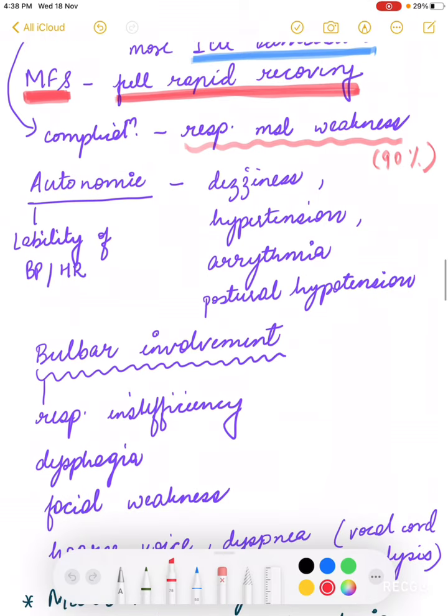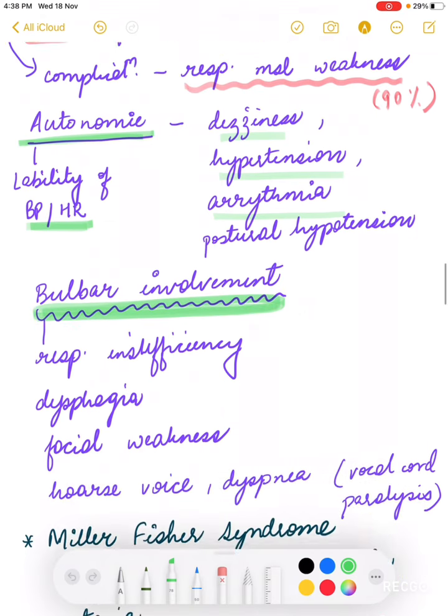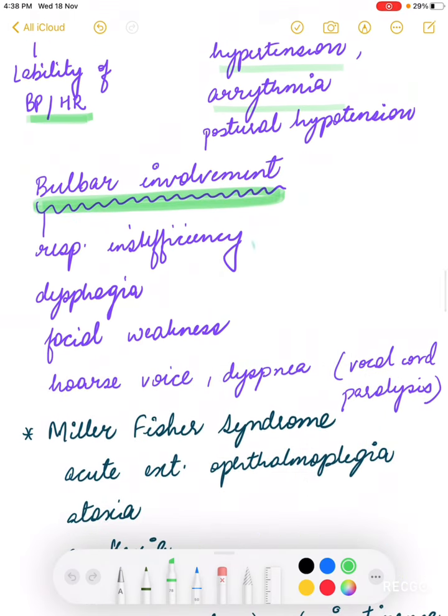Now, in some cases the autonomic nervous system might also be involved, which will cause lability of BP and heart rate. BP might be low, it may cause postural hypotension or hypertension, dizziness, arrhythmia. All of this may be seen. If there is bulbar involvement, if your 9, 10, 11, 12 nerves are involved, it may cause respiratory insufficiency, dysphagia, facial weakness. If vocal cord paralysis occurs, then there will be hoarse voice and dyspnea.